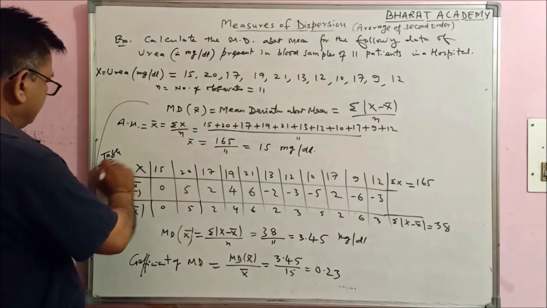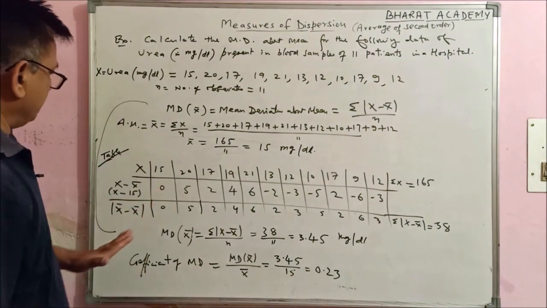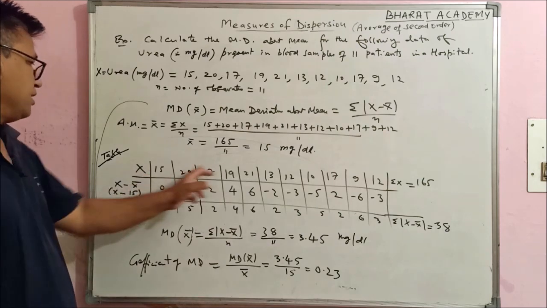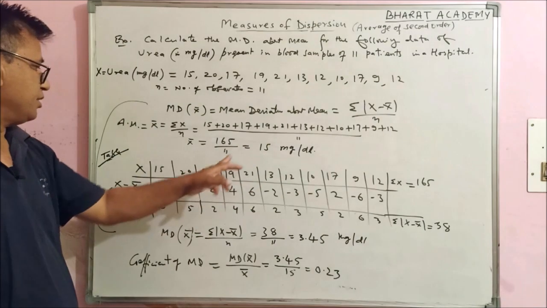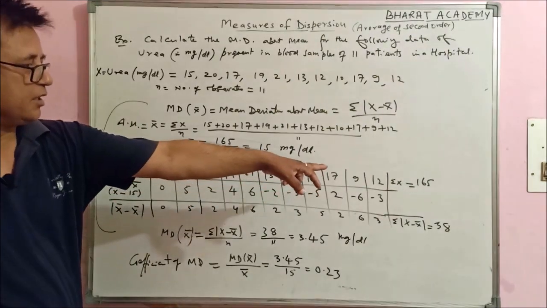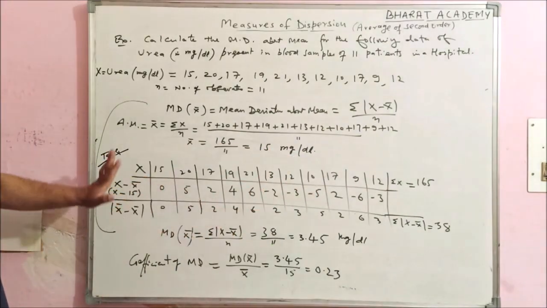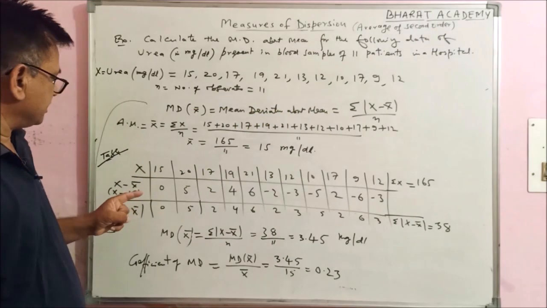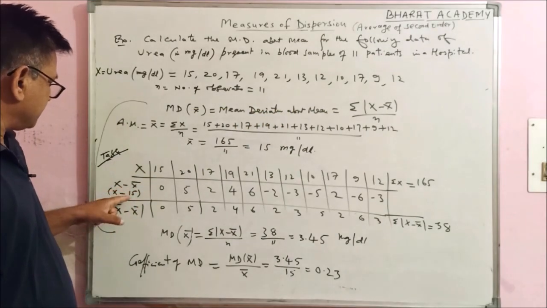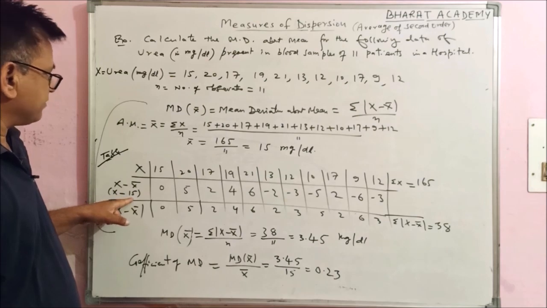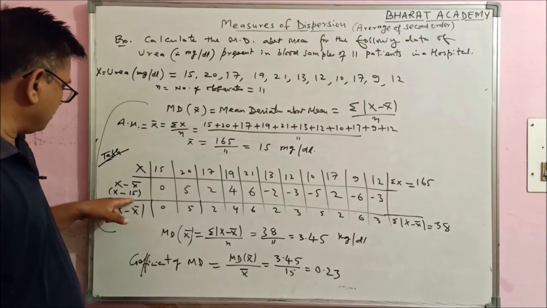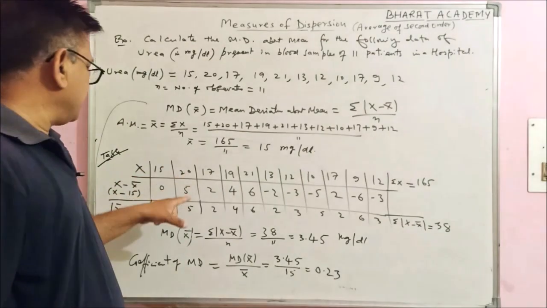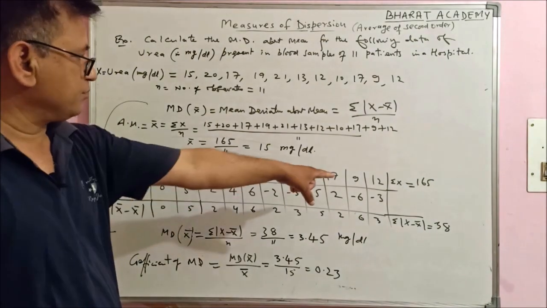So now form a table for the measure of dispersions, which is mean deviation. These are the values of x: 15, 20, 17, 19 up to 12, and their total is 165. But from the formula it's obvious that you have to find x minus x bar. X bar is 15. Subtract this mean value from each value of x. 15 minus 15, this is 0. 20 minus 15, this is 5, and so on.